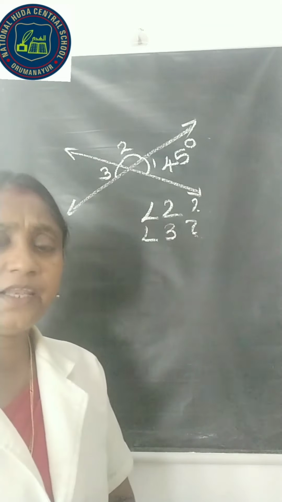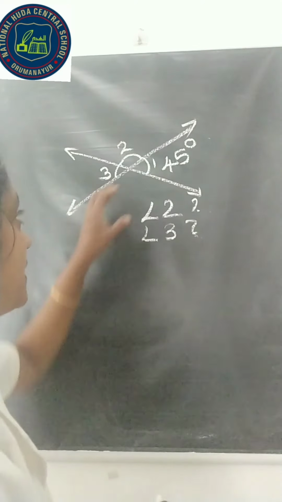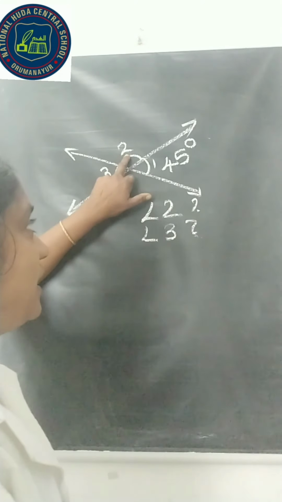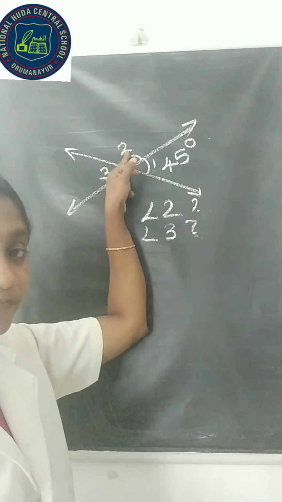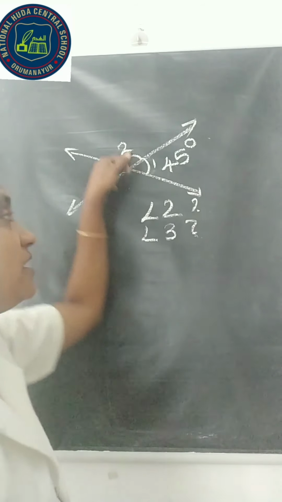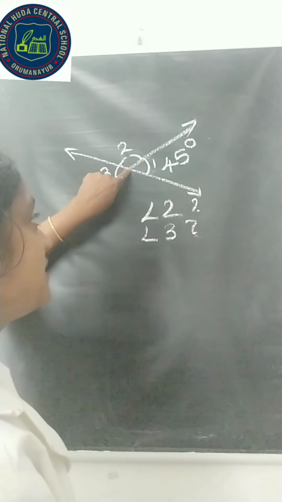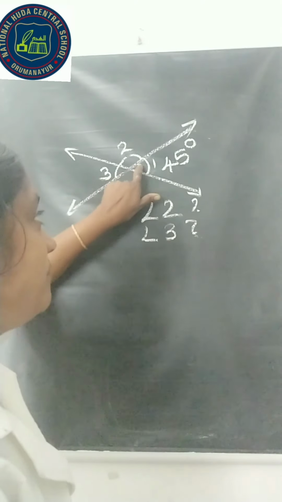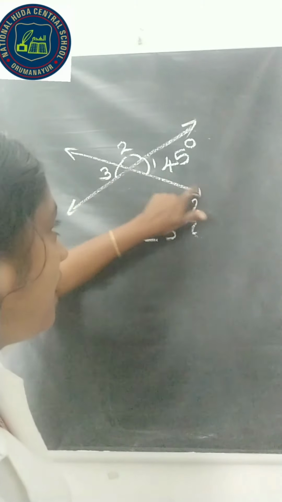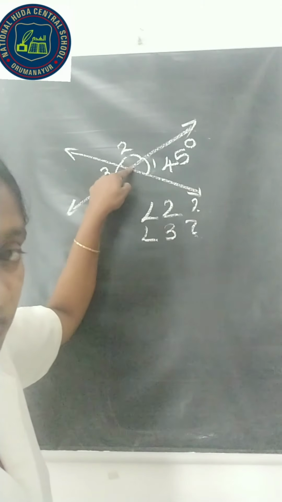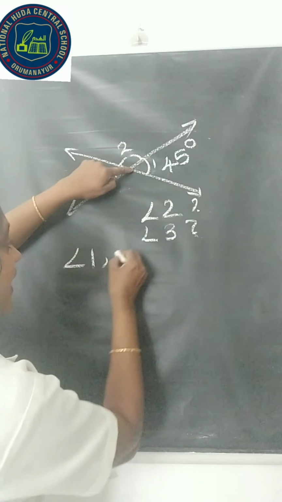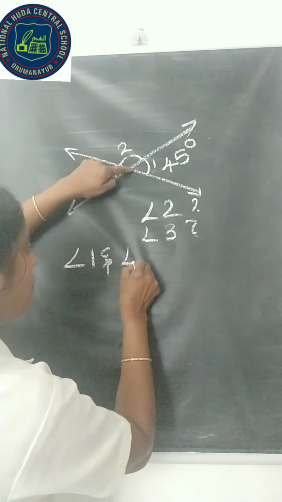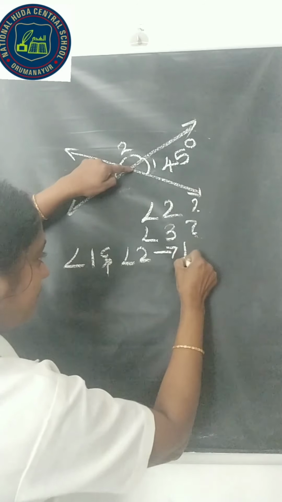From the figure it is very clear that angle 1 and angle 2 are linear pair angles. Linear pair means they have a common vertex, they have one common arm, and the two non-common arms lie opposite to each other. Therefore, angle 1 and angle 2 are a linear pair.